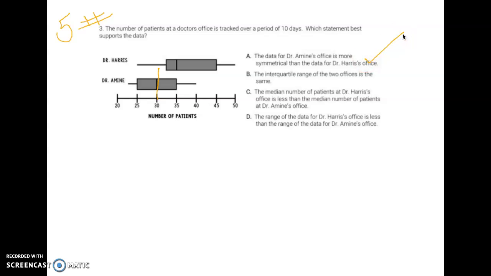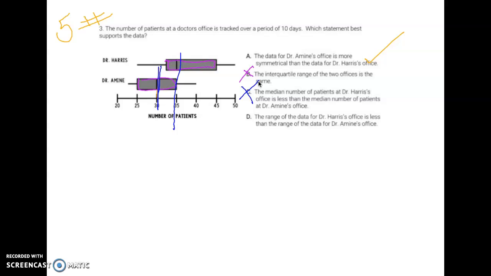So yes, this is true. And we could take a look at the other ones. B, the interquartile range of the 2 offices is the same. I know that is not true, because the interquartile range is actually the boxes. So if you look at this one is way bigger than this one, so that's not true. C says the median number of patients at Dr. Harris's office is less than the median number of patients at Dr. Amy's. Well, the median is actually the middle of that box. It's our 3rd value. And for Dr. Harris's office, it's actually more than the median over here, so that's not true.